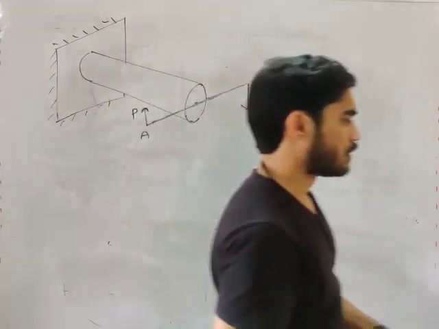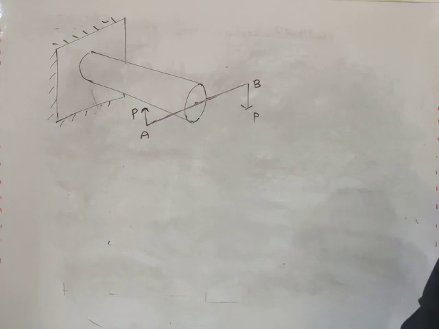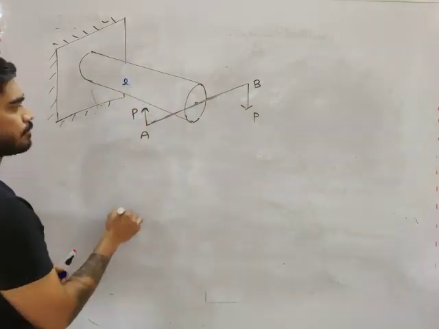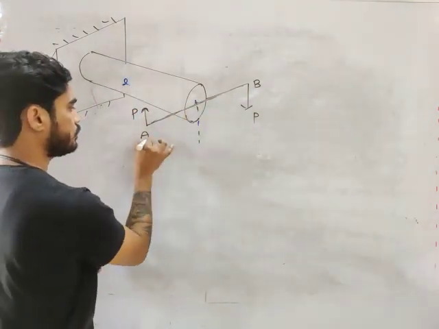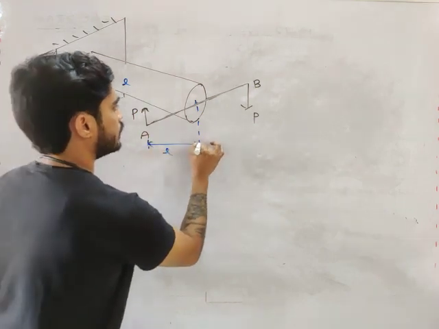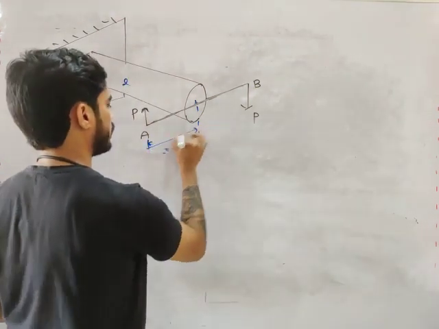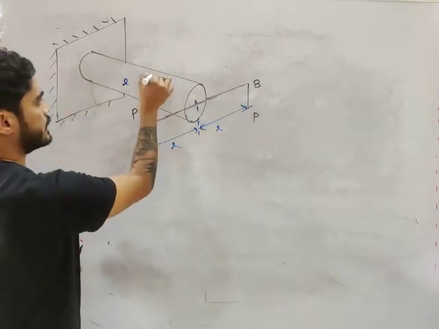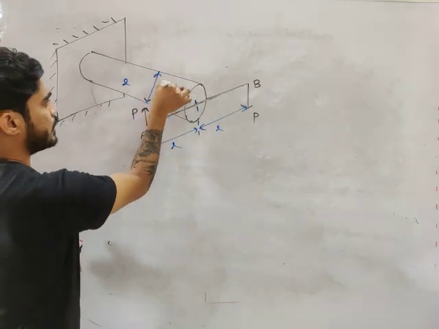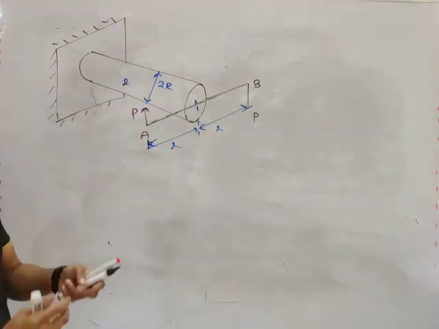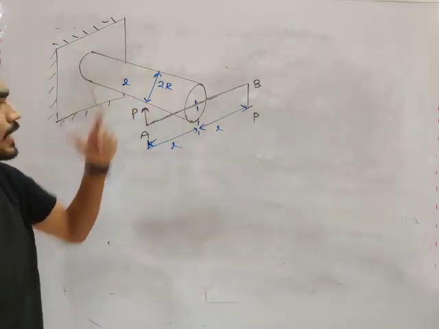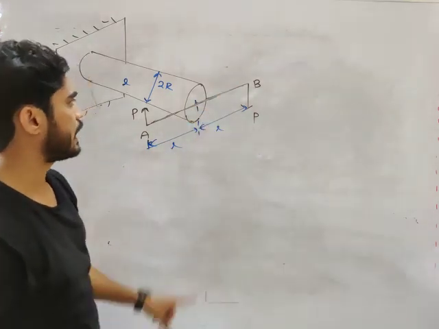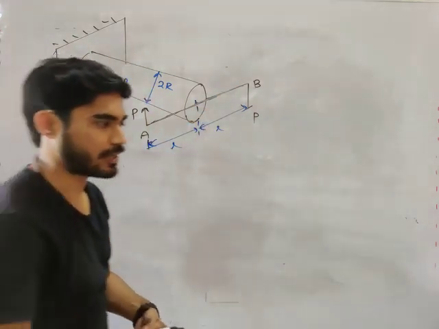The length and the radius is given. So this length of cylinder is L. This length is L. This length is also L, and the radius is R, means this is 2R. Diameter is 2R, radius is R. So do you understand the dimension, my friend? Length of cylinder is L. From center to A, distance is L. From center to B, distance is L. And diameter of cylinder is 2R or radius is R.